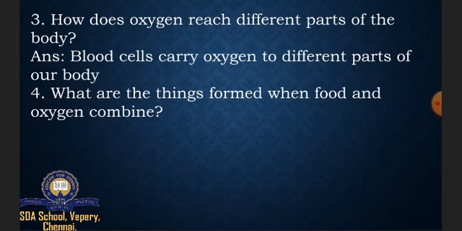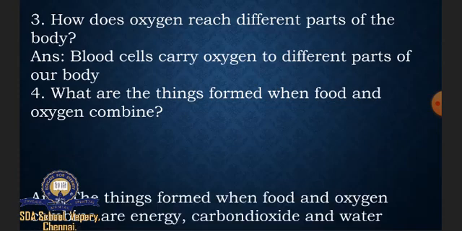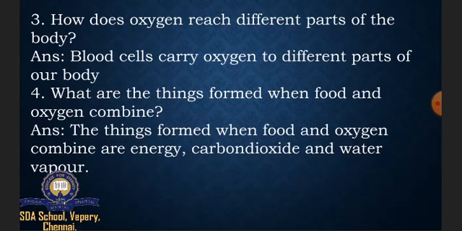Fourth question. What are the things formed when food and oxygen combine? The things formed when food and oxygen combine are energy, carbon dioxide and water vapor. So you are going to learn the spellings of energy, E-N-E-R-G-Y, energy, carbon dioxide, C-A-R-B-O-N-D-I-O-X-I-D-E, carbon dioxide, water vapor, W-A-T-E-R, water, vapor, V-A-P-O-U-R, vapor.